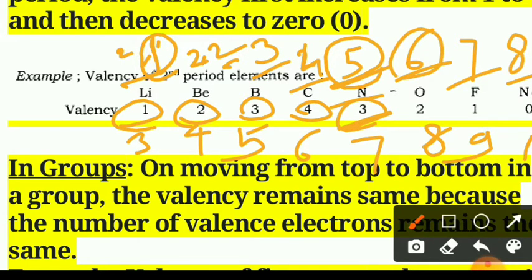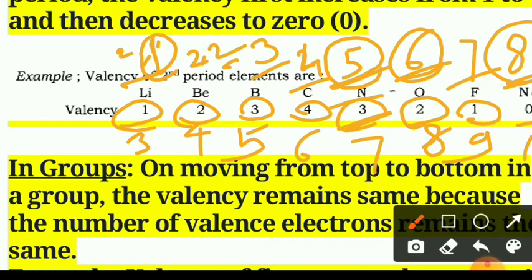Valence electrons in oxygen are 6, but valency is 2. For fluorine it is 1, and for neon, as its octet is completed, meaning the outermost shell has the maximum of 8 electrons, it has 0 valency. It is not able to lose or gain electrons.